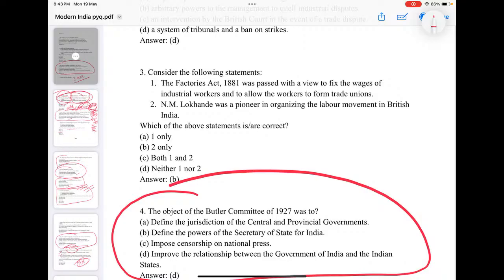Okay. So coming to this fact, the first Factory Act was in response to the Lancashire Manchester textile lobbyists' demands.